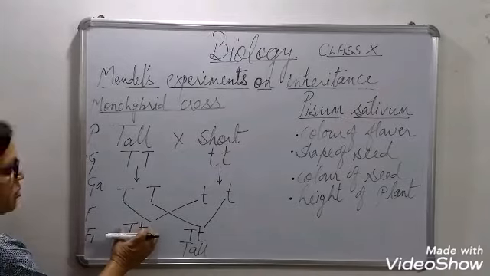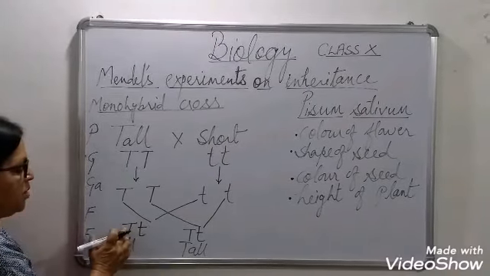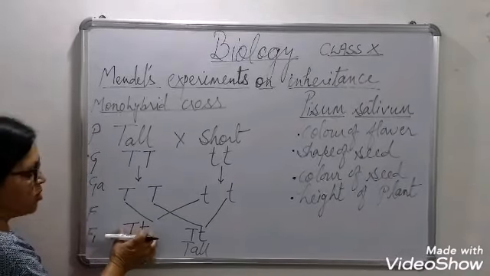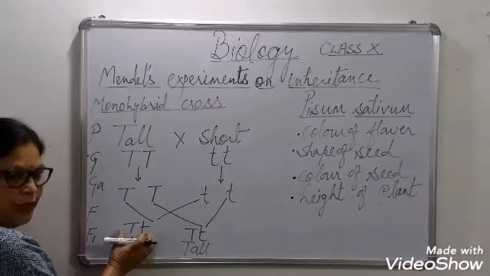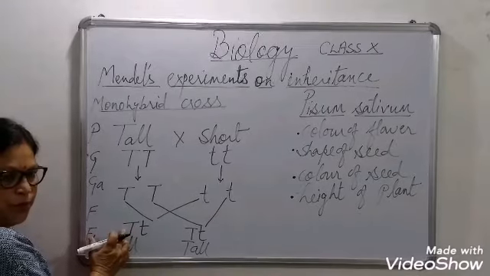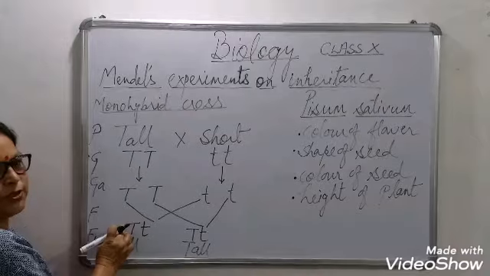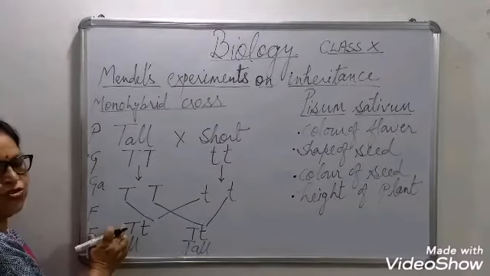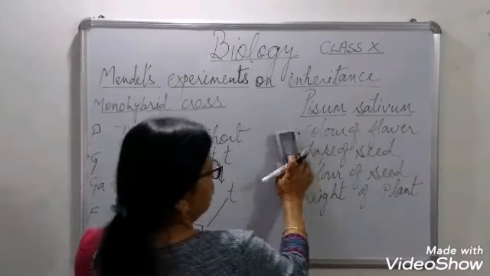This is called heterozygous condition. Heterozygous means both the genes or both the factors are not the same, they are different. So what is a dominant trait? In heterozygous condition, the trait which is visible, or the gene or the factor which is able to express itself, is known as a dominant trait.